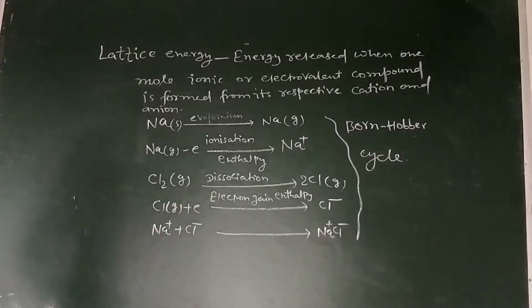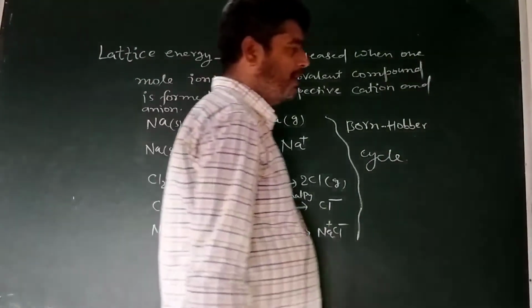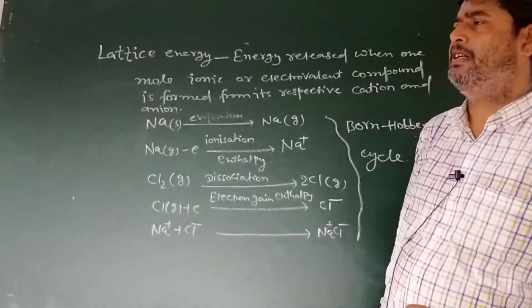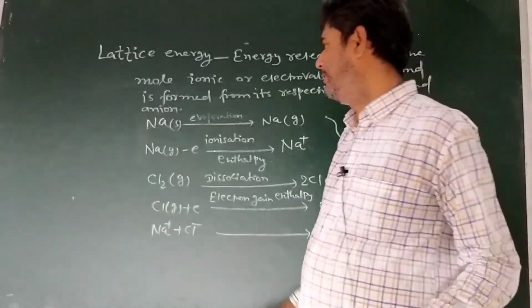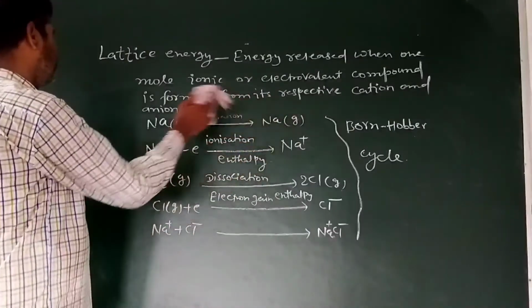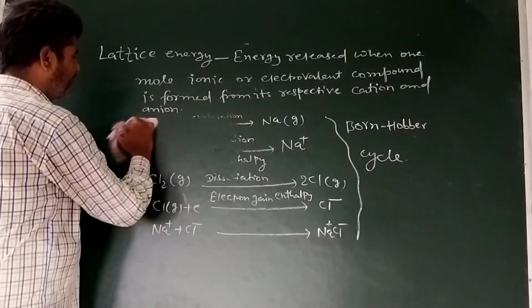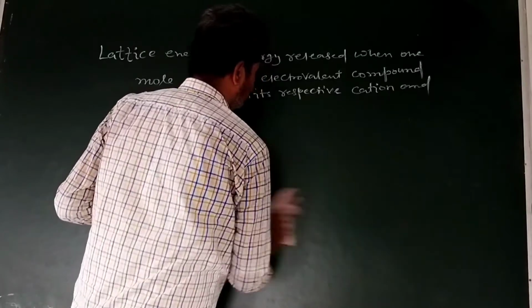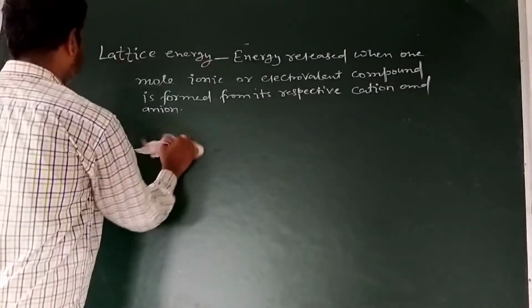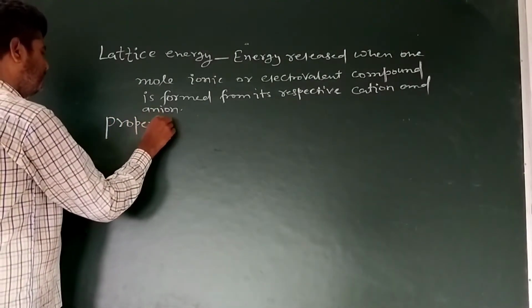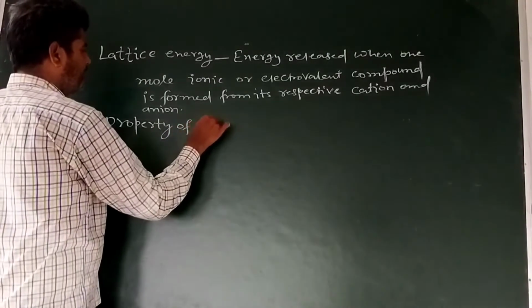Now some features, that is the qualities, of ionic compounds. Compounds having an ionic bond or electrovalent bond are known as ionic compounds or electrovalent compounds. Some features means qualities. Properties of ionic compounds.